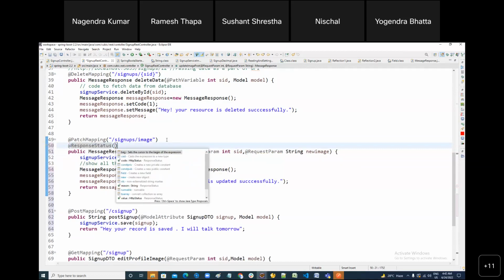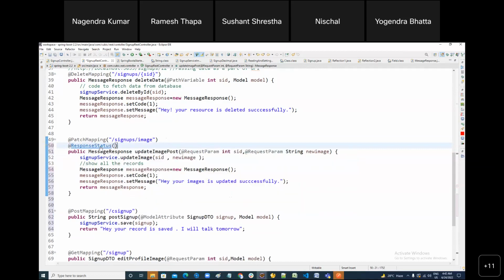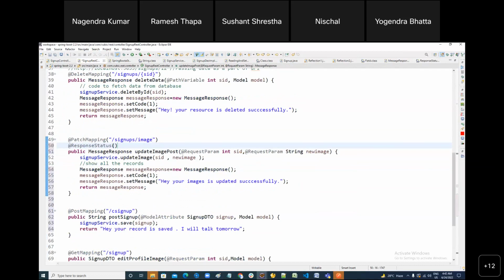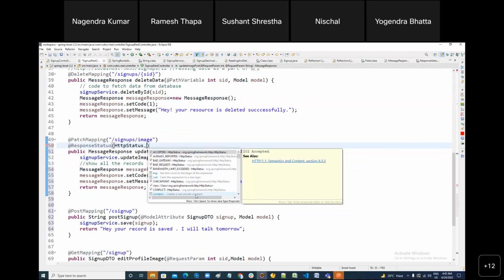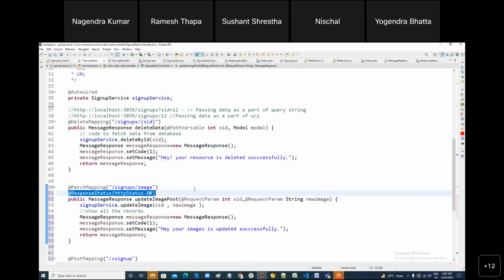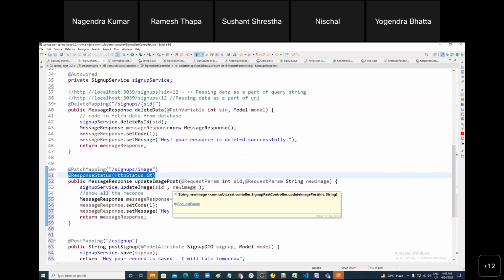Here you can set the code. For update, you can use 200. Setting here, this will go inside the response body, and this will go inside the response header. So status code matters in the response.